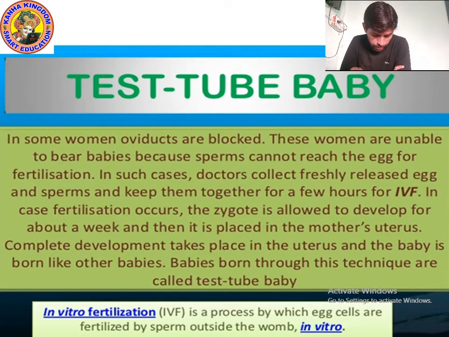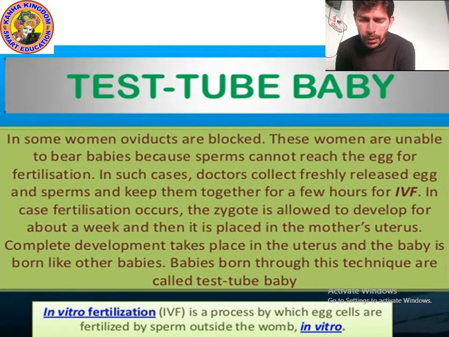By the IVF process, the egg cell is fertilized by sperm. The egg cell fuses with the sperm, and when they fuse, they fertilize.